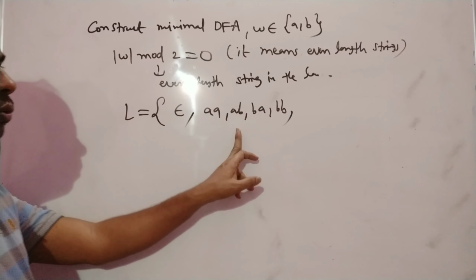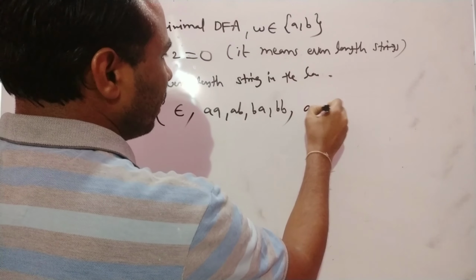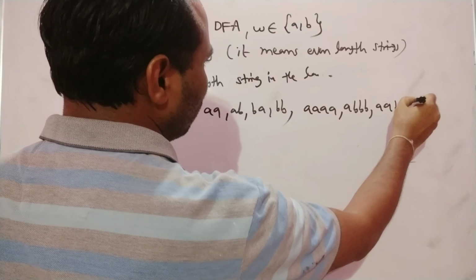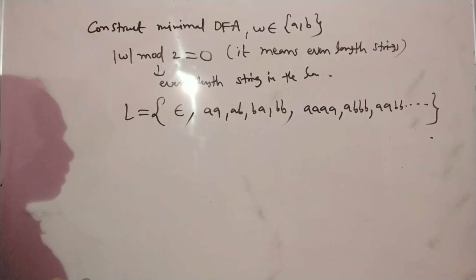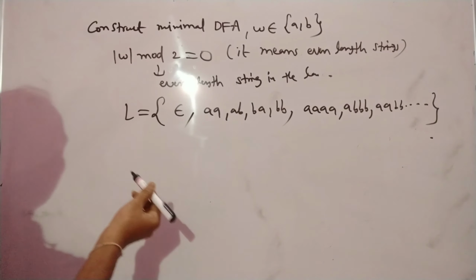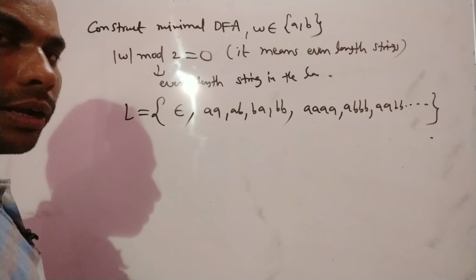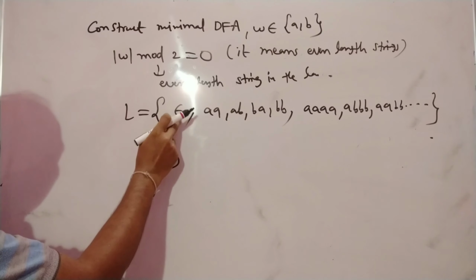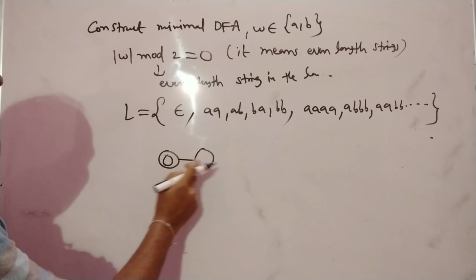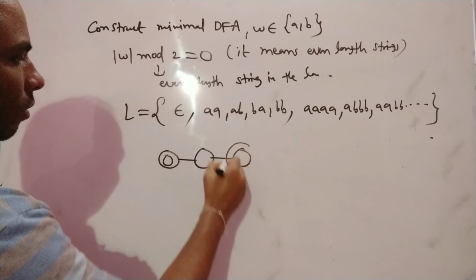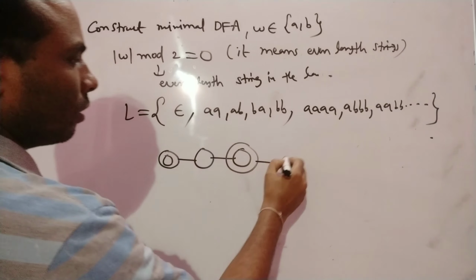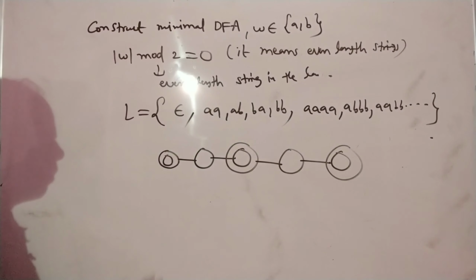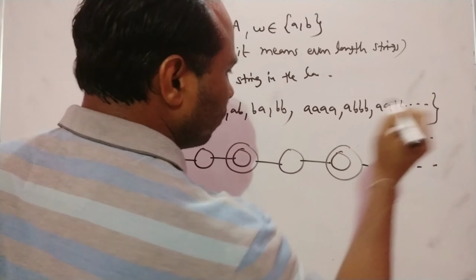After 0 and 2, then length 4. Length 4 is nothing but AAAA, ABBB, AABB, and so on. So basically it is generating infinite length strings. So how to construct the deterministic finite automata in the general way? If you are accepting epsilon, then you are waiting for 1 length. Again you are getting the 2 length, you are getting 3 length, you are getting 4 length. Right? So keep on, you have to go like this.